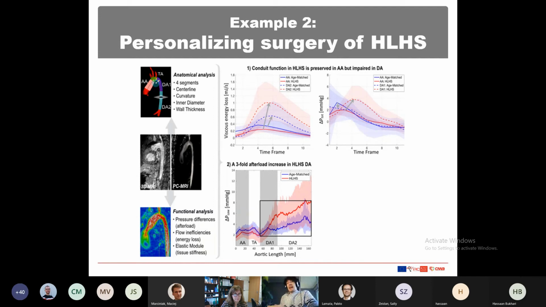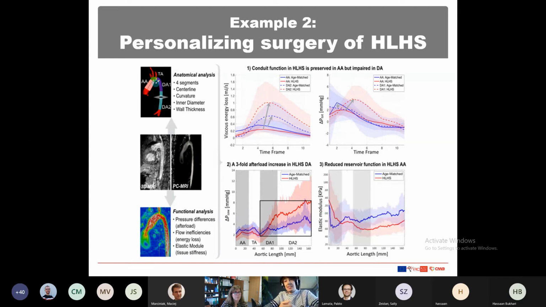we are correcting, but down the road it's common that the child ends up having problems at 5-6 years old because the descending aorta at first remodels to be more compliant, but then it becomes stiffer.